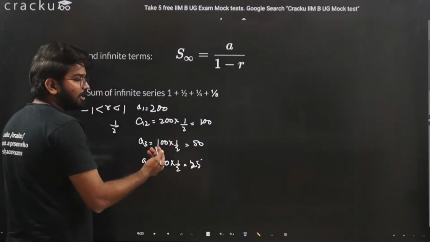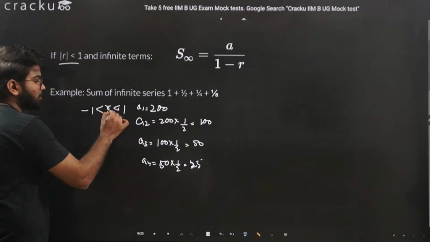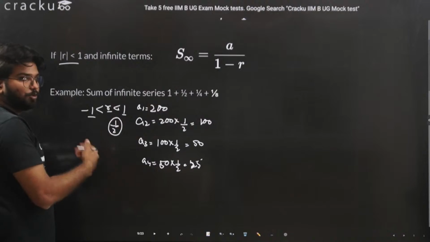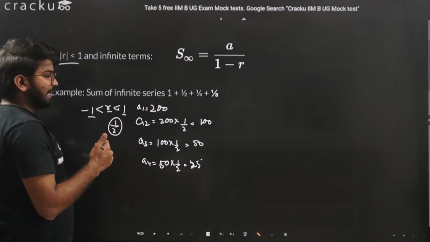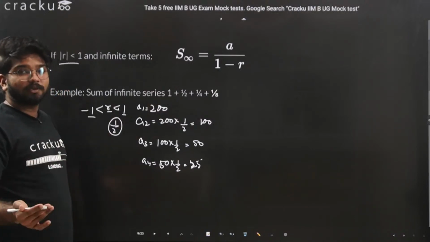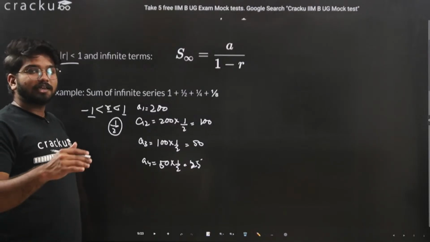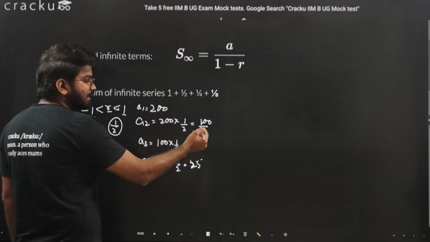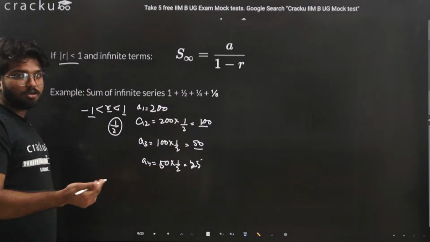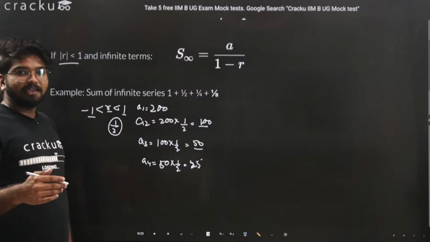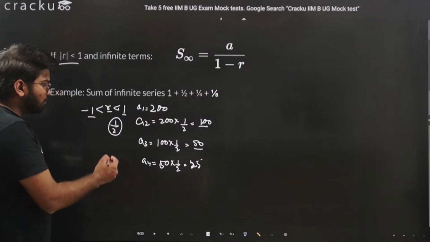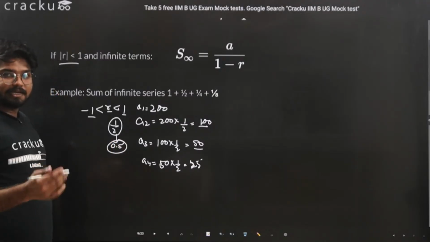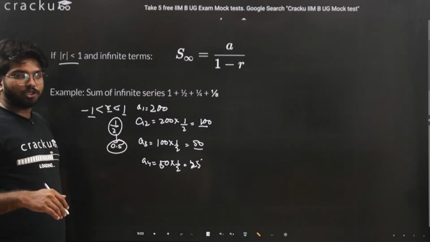If you notice, whenever there is a common ratio between 1 and minus 1, or basically a proper fraction where the numerator is less than the denominator, every subsequent term will be smaller than the previous term. 100 is smaller than 200, 50 is smaller than 100, because this value is nothing but 0.5, and if you multiply by any decimal value less than 1, your answer will be smaller.